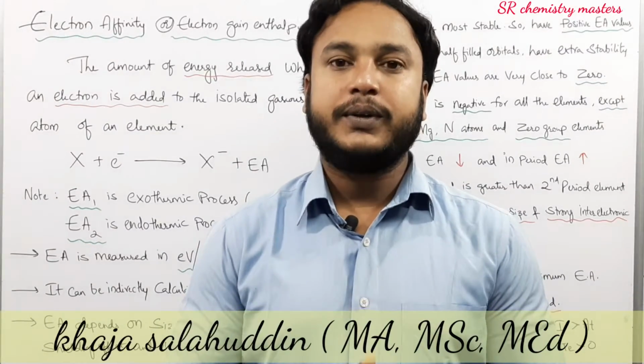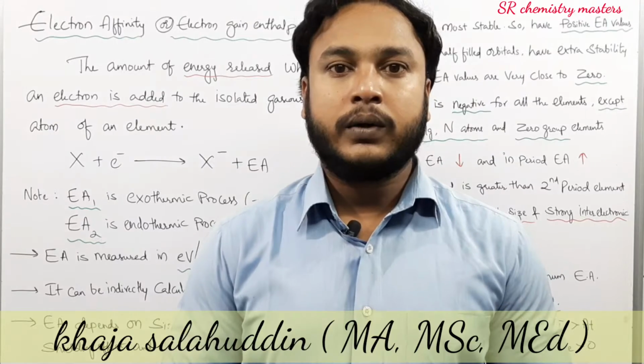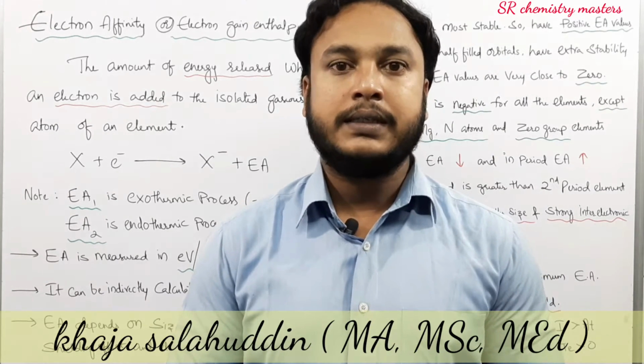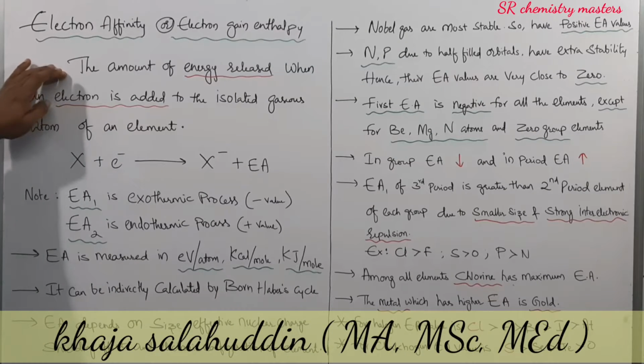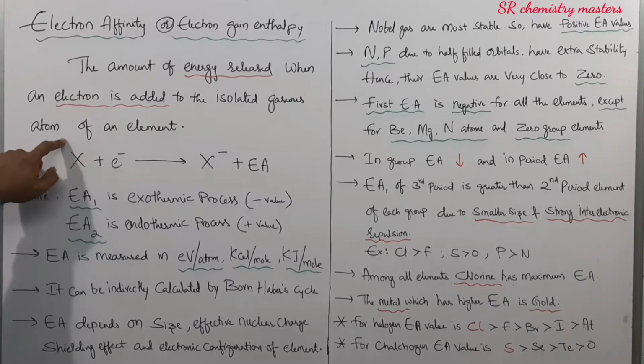In this video, we are going to discuss the periodic property electron affinity. Electron affinity is also known as electron gain enthalpy. Let us see the definition first. The amount of energy released when an electron is added to the isolated gaseous atom of an element is known